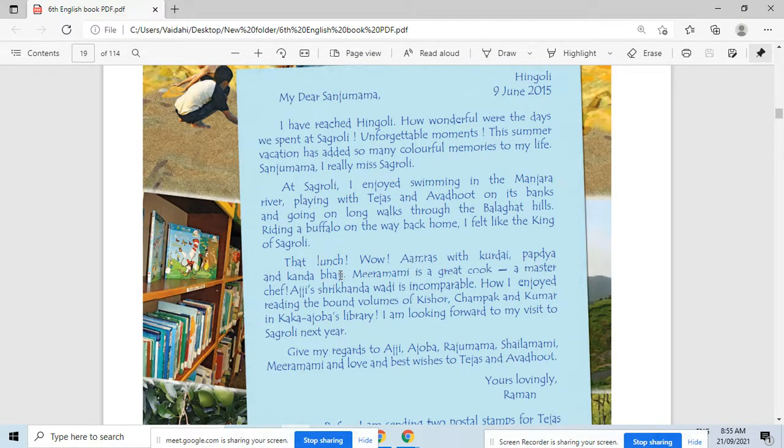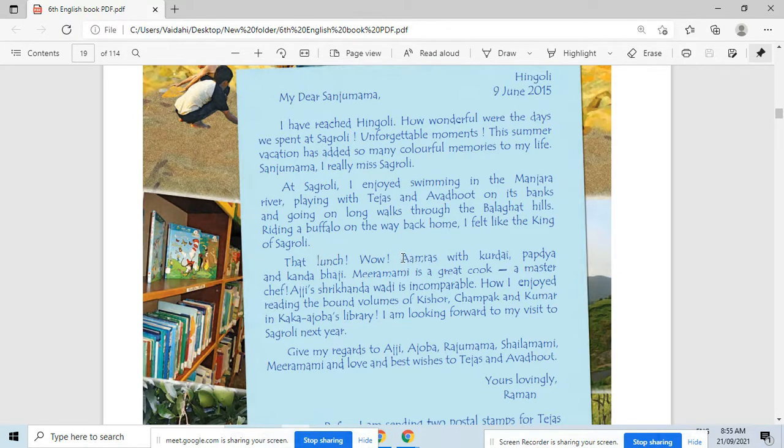Students, look at these words. These words are called non-English words. Do you know what is meant by non-English words? Amras, kurdai, papada, and kanda bhaji are Marathi words, and these words don't have any specific or particular English word.